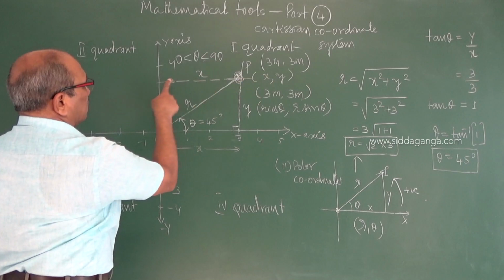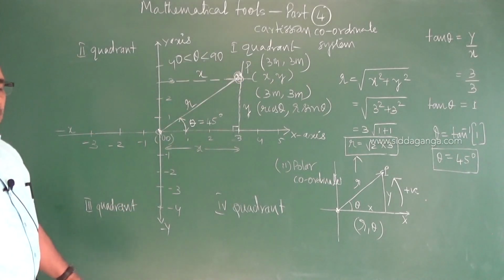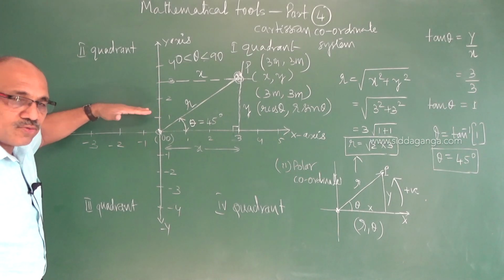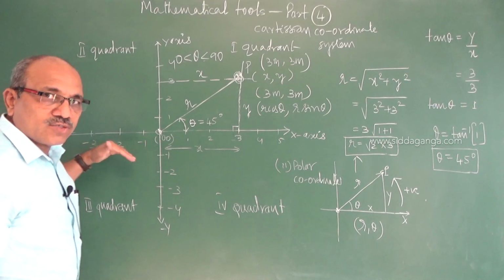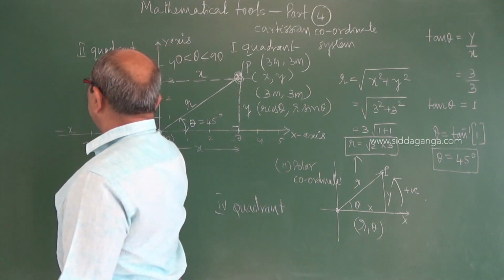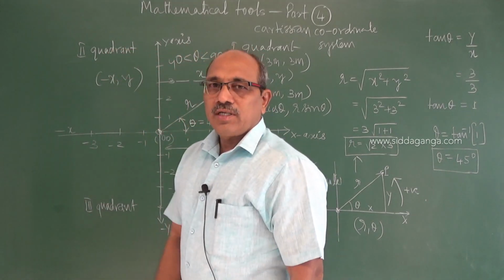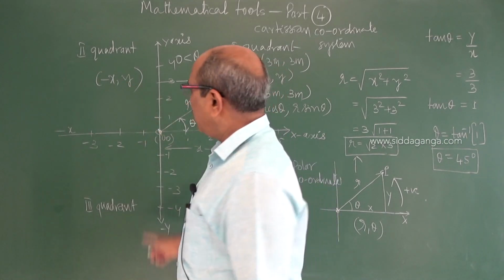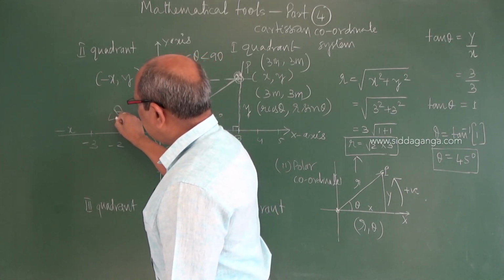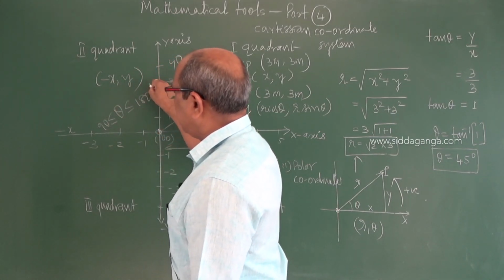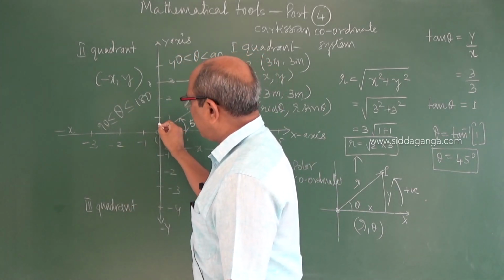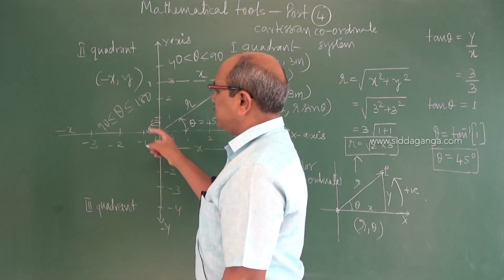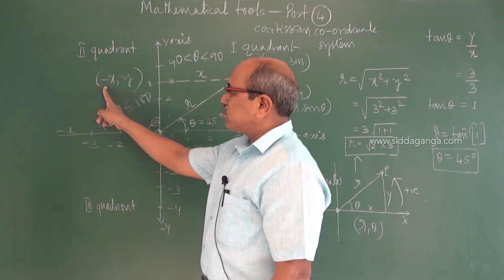Now come to the second quadrant. If you observe, the y values are positive, but x values are negative, that is, minus x comma y. In the second quadrant, the x coordinate is negative and the y coordinate is positive. And theta is greater than 90 degree but less than 180 degree, the angle from here to here. The variation of angle between 90 to 180 takes place in the second quadrant.